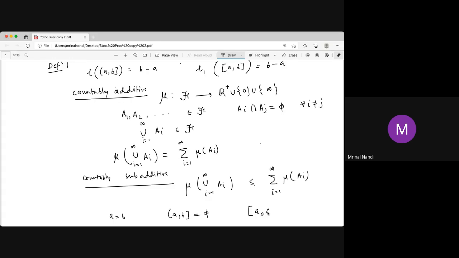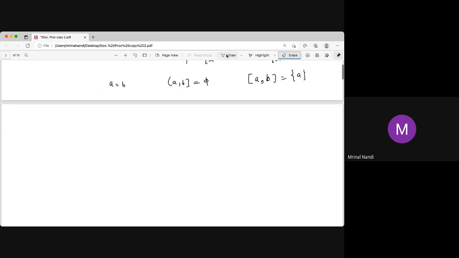This set is A. If A equals B, then it is only A, the singleton A. By the length measure L, the length of phi is 0. This is true. But in L1, the length of the set containing A is also 0. If you put A, B equal to A, then the length of the closed interval A is 0. That means for the L1 length measure, the singleton set containing only A is 0.